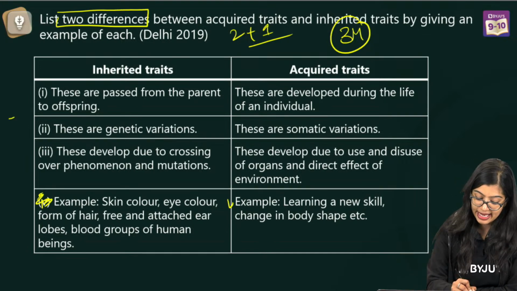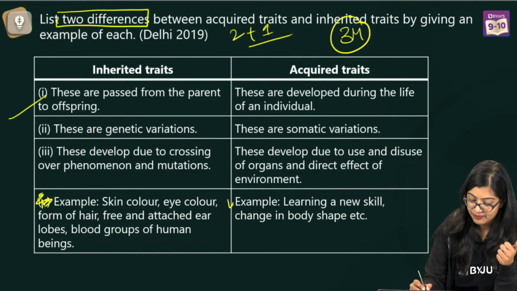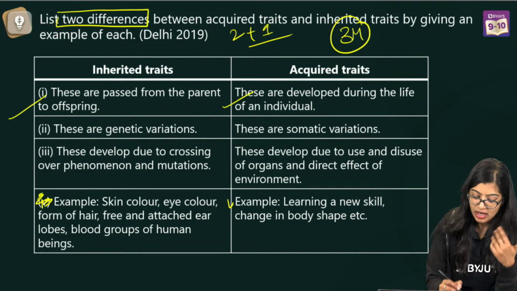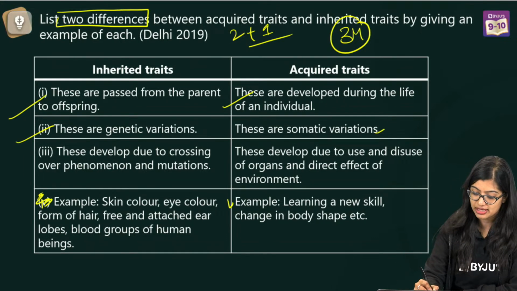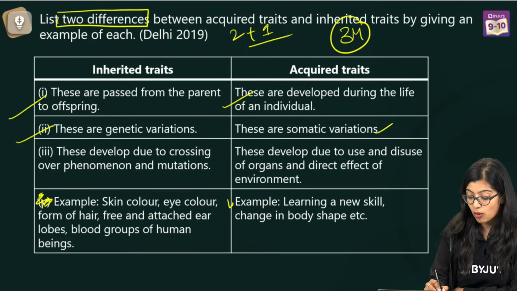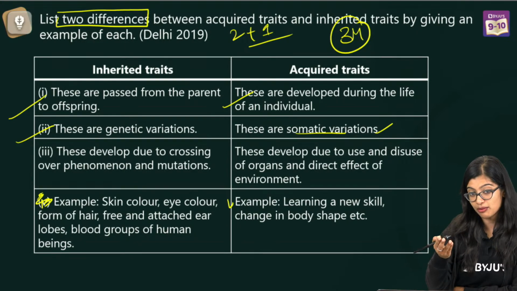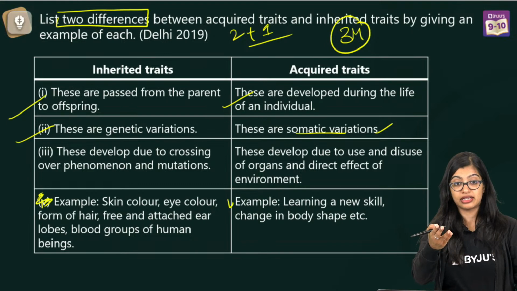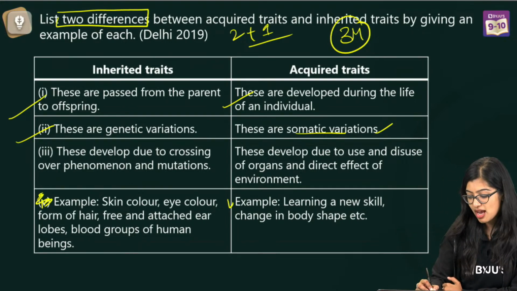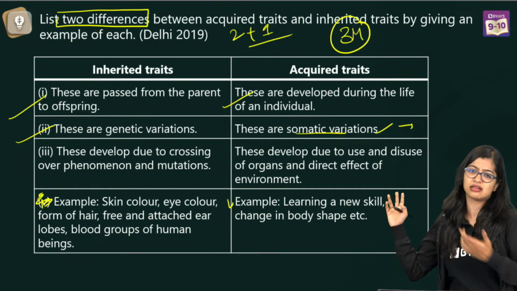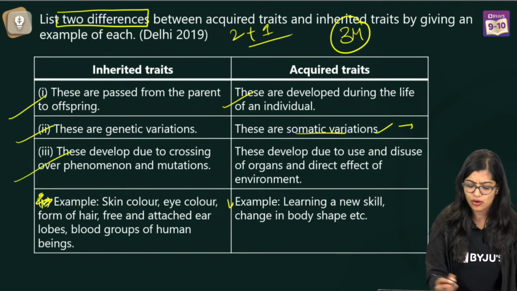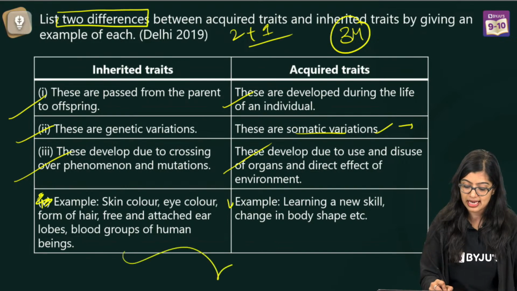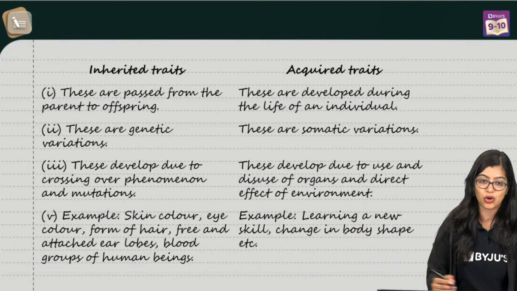So, inherited traits pass on from parent to offspring. These are developed during the lifetime. In the case of inherited traits, they arise due to genetic variations. These are somatic variations. What are somatic variations? I know, like a student was telling me, ma'am, can we do this? Of course, we know, right? In this case, you can say somatic variations or cells that you observe in the body. And of course, what are the reasons why they are caused and the examples, and there you go, right?